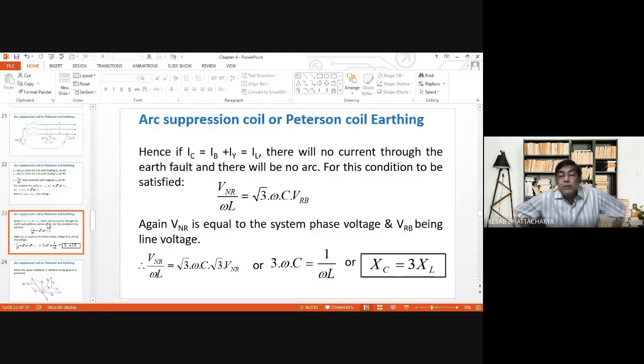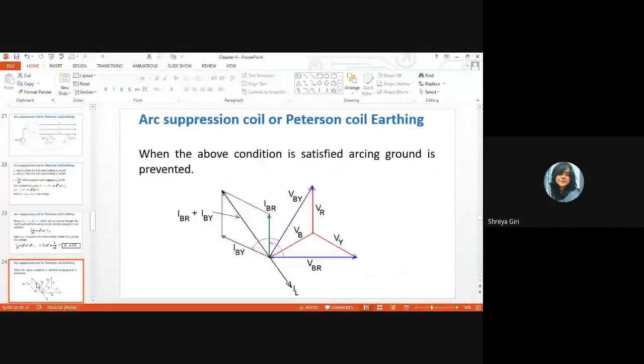So on simplification, we get 3 omega C is equal to 1 by omega L, or XC is equal to 3XL. Is that okay? Yes, sir. And this is the phasor diagram.